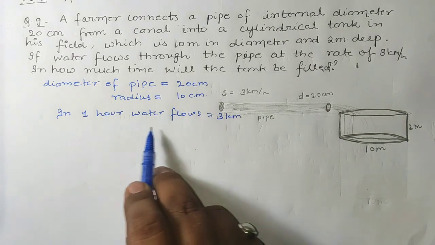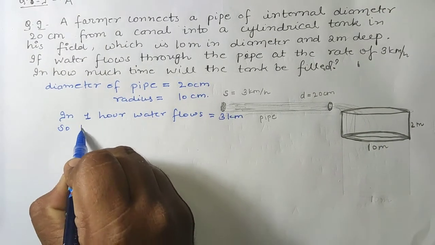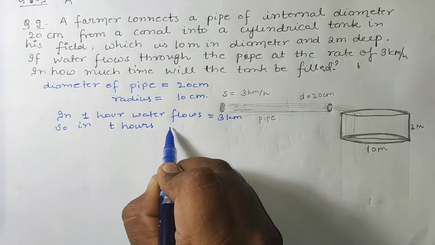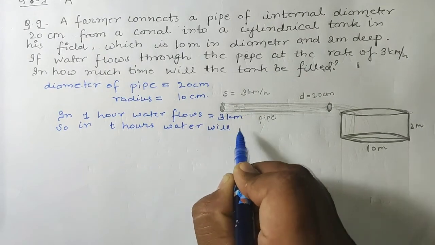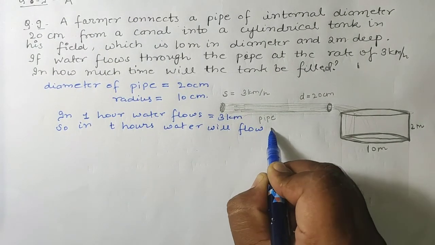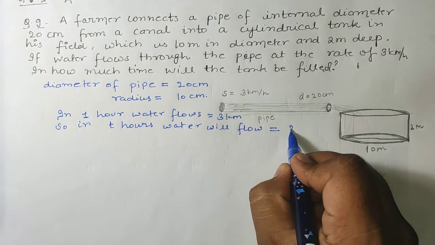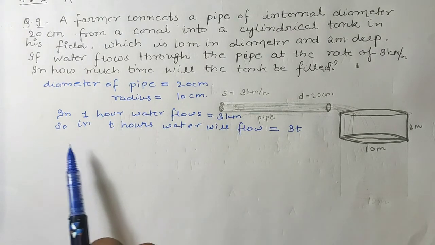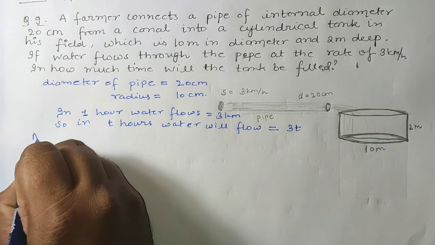So if in 1 hour water flows 3 kilometer, then in t hours how much water will flow? 3 into t. If in 1 hour water flows 3 kilometer, so in t hours water will flow 3t.